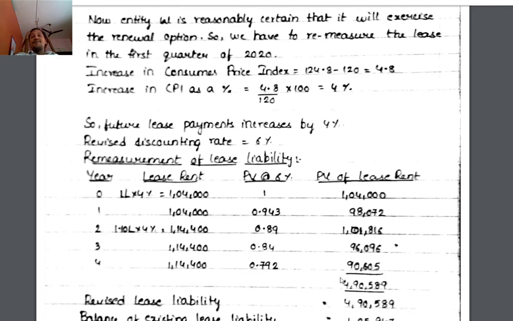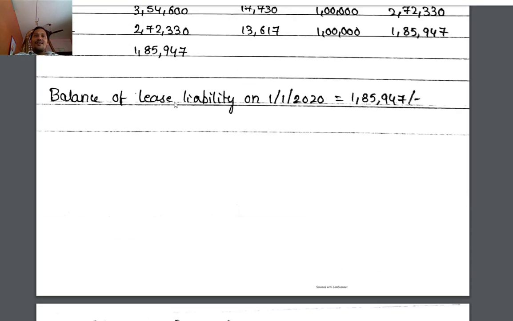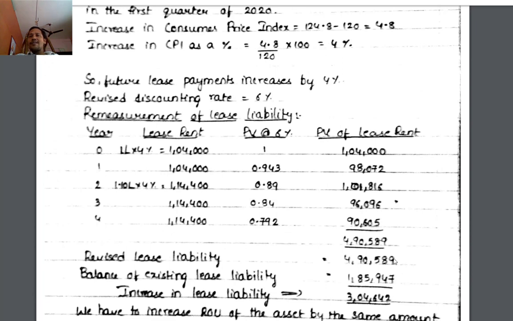Now, what is the balance of lease liability? 1,85,947 is the balance of lease liability on 1/1/2020. But the revised lease liability, considering all the future payments, is 4,90,589. Existing liability balance 1,85,947, revised 4,90,589. The incremental amount is 3,04,642. This is the increase in lease liability, 3,04,642.